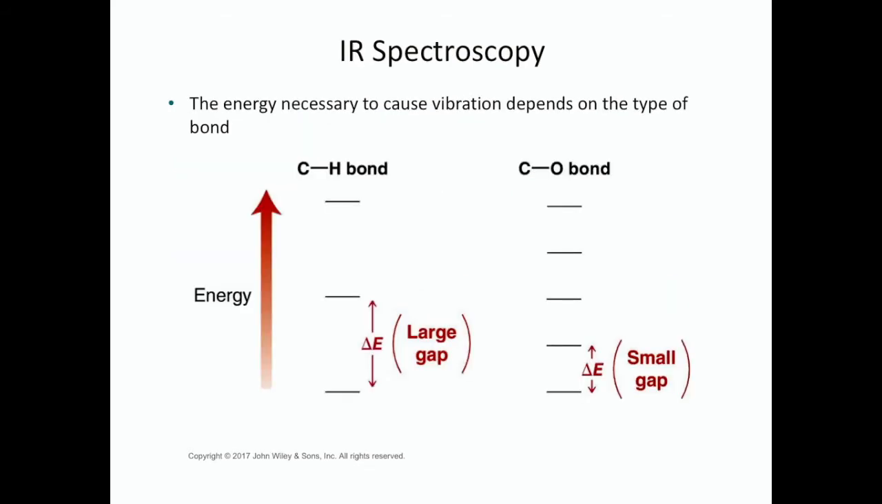So how much energy is needed to cause a bond to vibrate? Well, it depends on the type of the bond and the energy gap between those different energy levels. So for a CH bond, there's a pretty large energy gap, but for a CO bond, there's a comparatively small energy gap. So you would need less energy to vibrate a CO bond versus a CH bond.